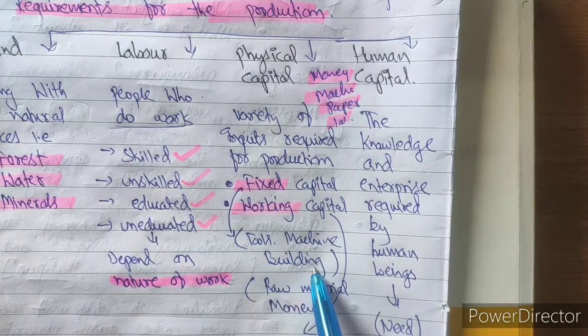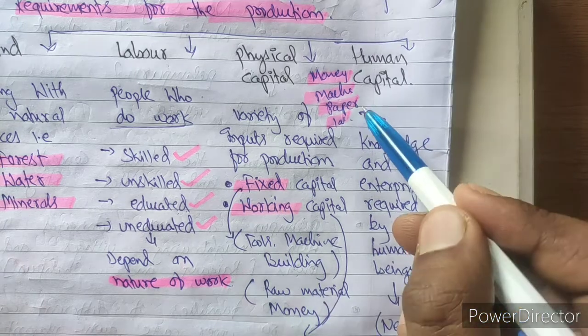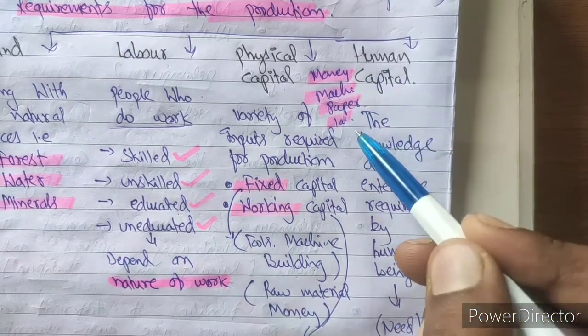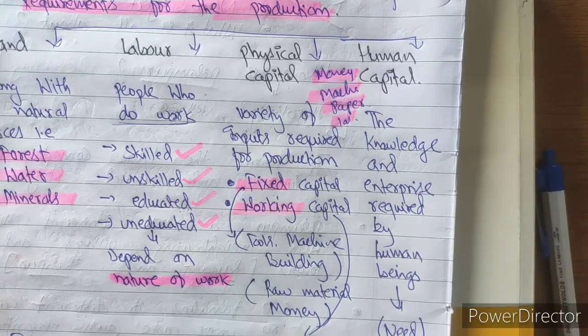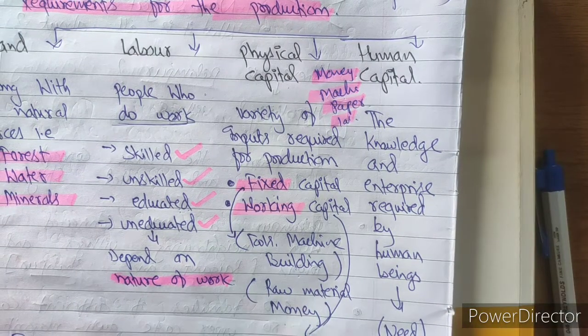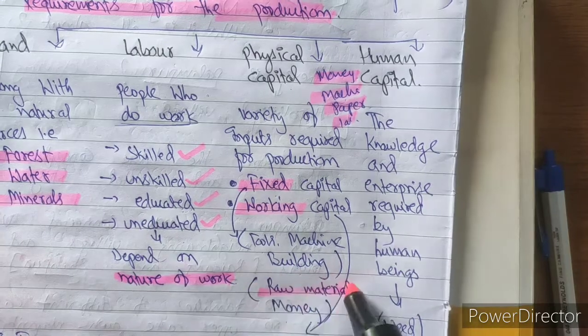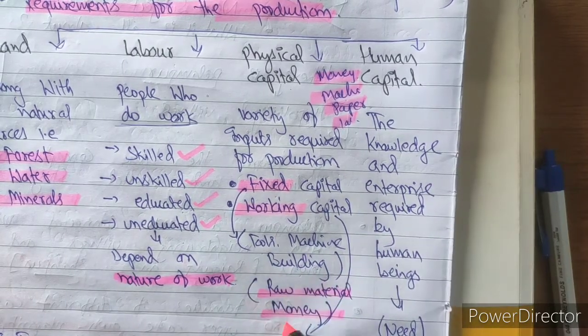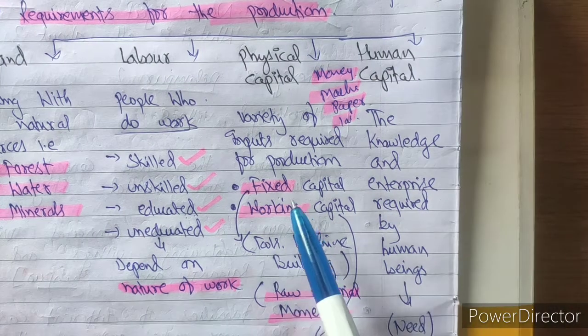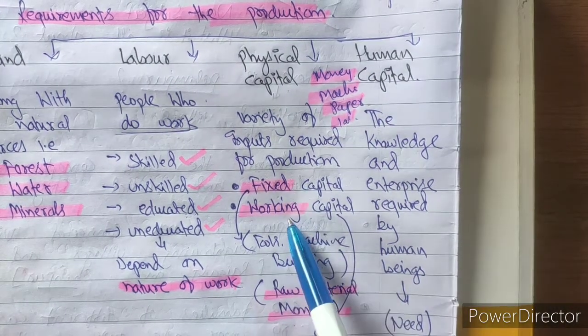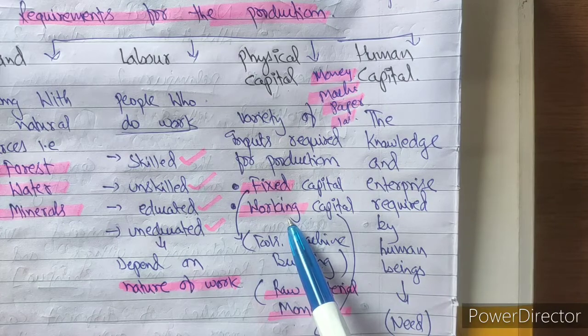They are fixed capital. But to start my printing press company, I also need some paper, I also need money, I need fuel, I need electricity. These are working capital, which is required for the day-to-day working of the business. So working capital means raw material, money, paper, electricity. They are all working capital. I hope the difference between fixed capital and working capital is clear to you.